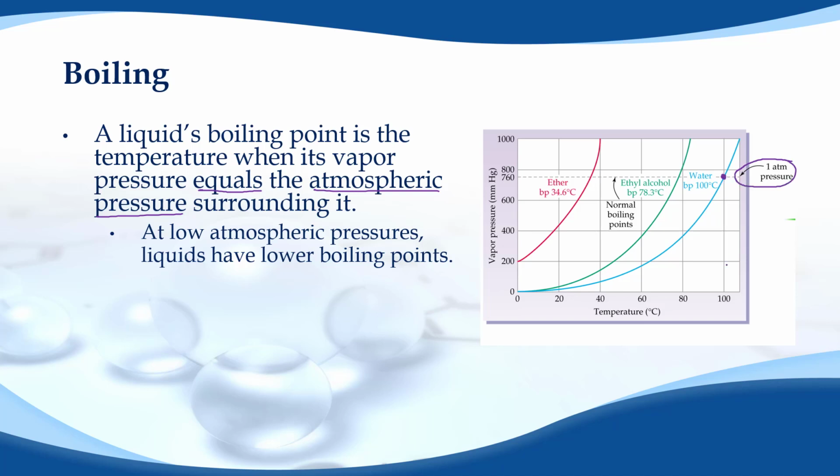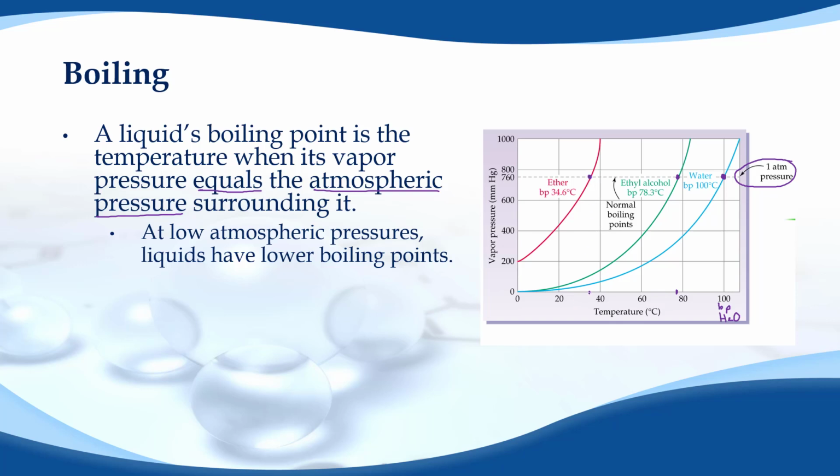That's why water boils at 100. Below 100 degrees, it has a lower vapor pressure, so it's not boiling. Ethyl alcohol has a higher vapor pressure normally, so it vaporizes a lot more easily. It takes less heat to get enough alcohol to vaporize to hit that 1 atmosphere mark and reach the boiling point.